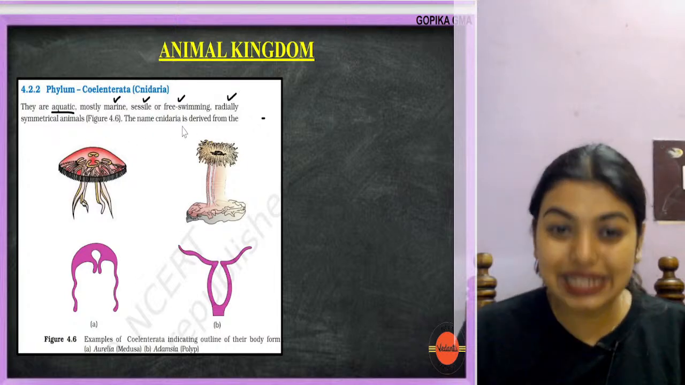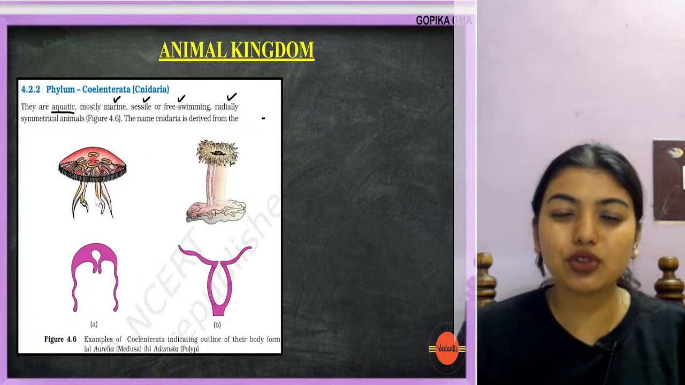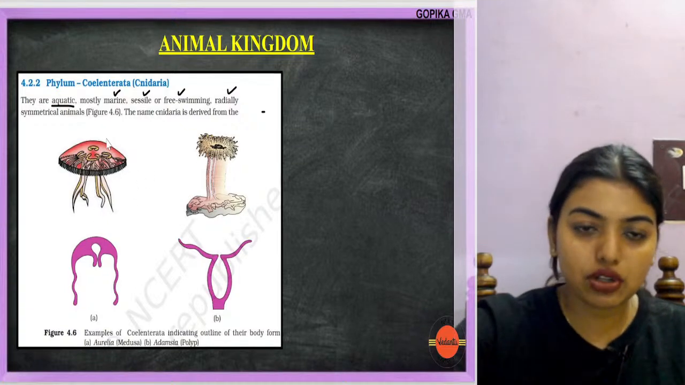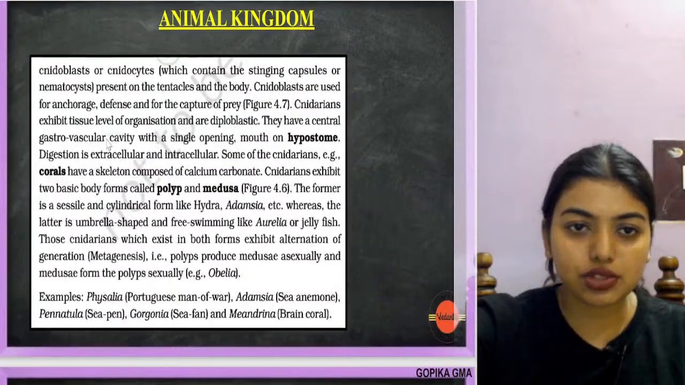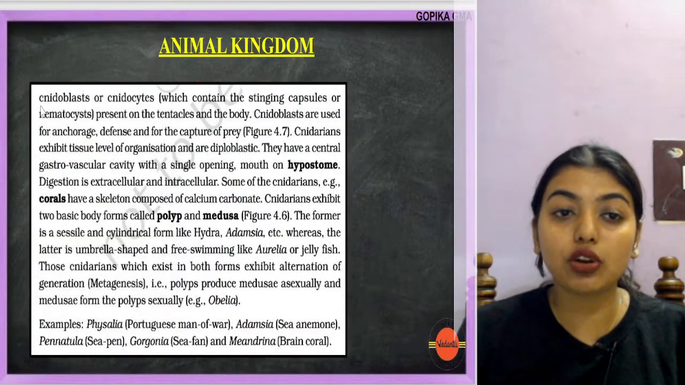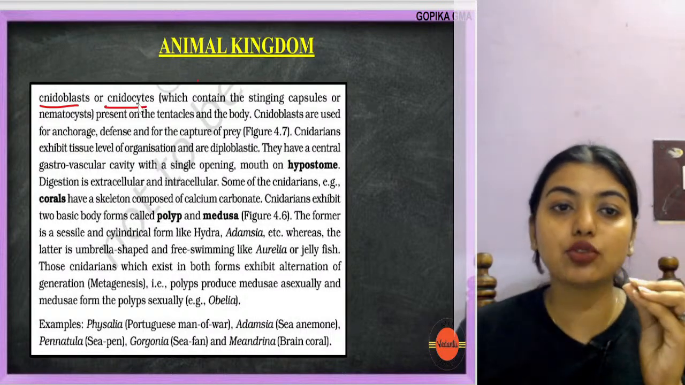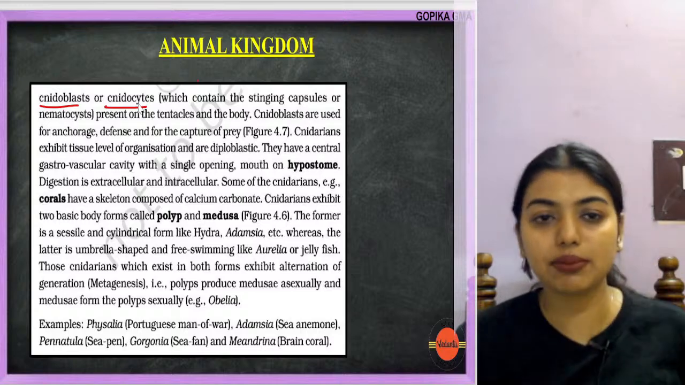The name Cnidaria is derived from a word which you are going to see later. Jellyfish, all of you know, right? Now look here, this is the most important. The word Cnidaria came from the word cnidoblast or cnidocytes, which contain stinging capsules or nematocysts. That is very simple, students.